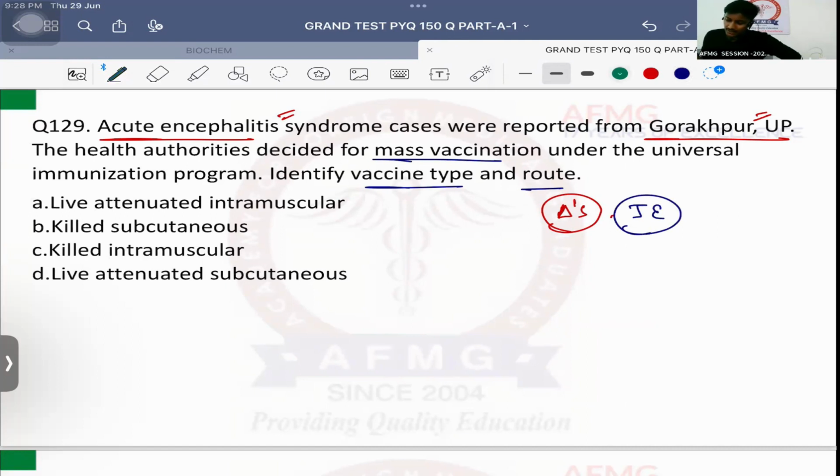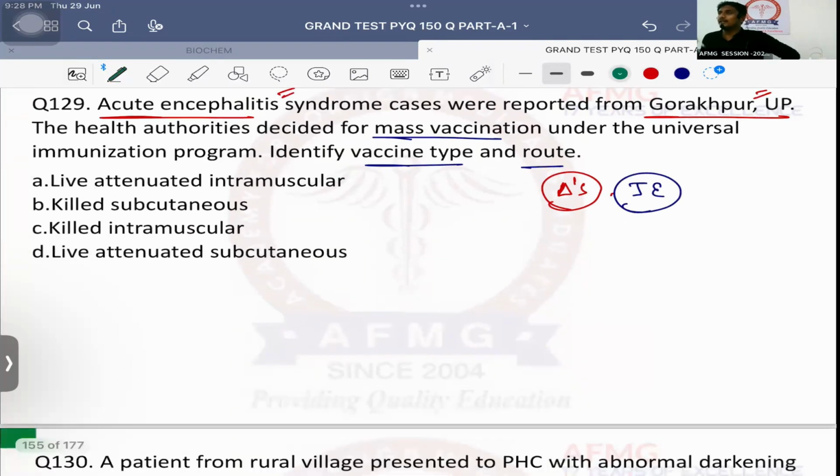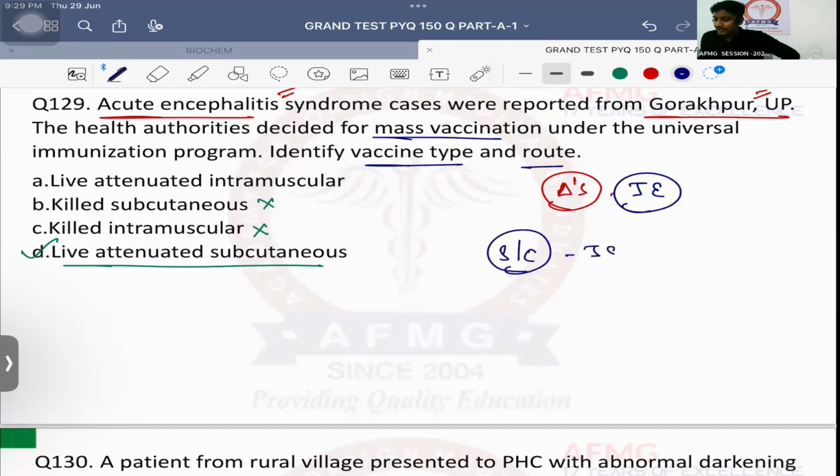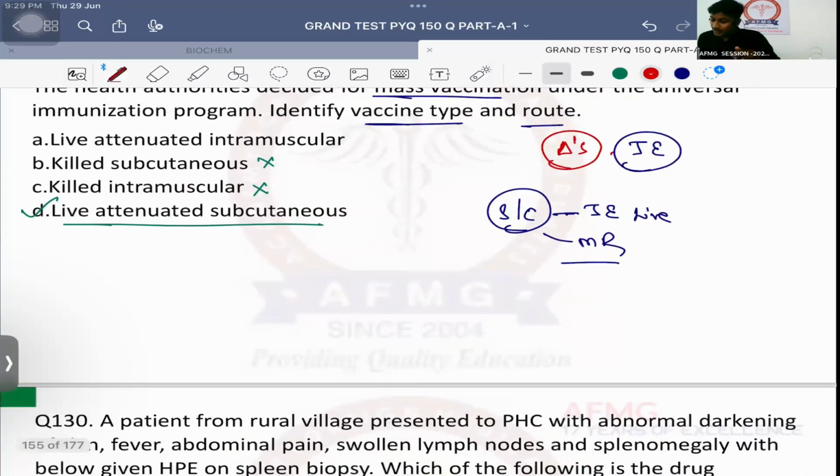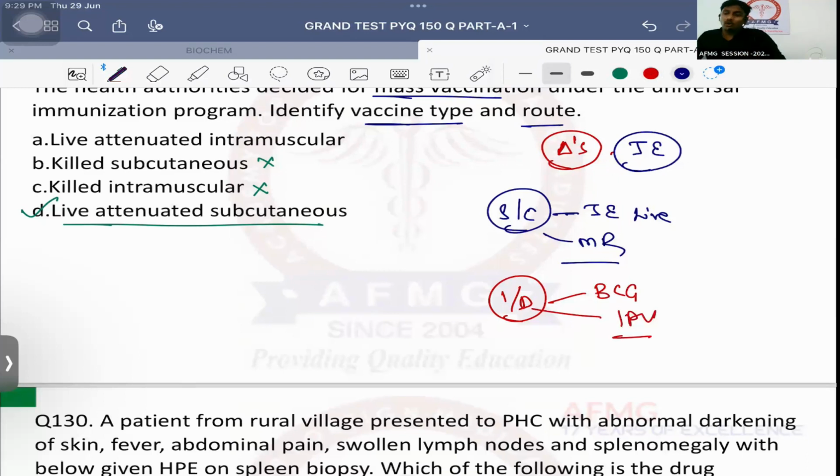Okay? Japanese encephalitis, which vaccine is given, live or killed in India? Live vaccine. Okay. It is intramuscular or subcutaneous. Only 2 vaccines which we give subcutaneously in Indian healthcare program. One is Japanese encephalitis live and second is MR vaccine, that is measles, rubella vaccine. Only 2 vaccines we give intradermally. One is BCG vaccine. Second is IPV, inactivated polio vaccine. Rest all vaccines are given via the intramuscular route.